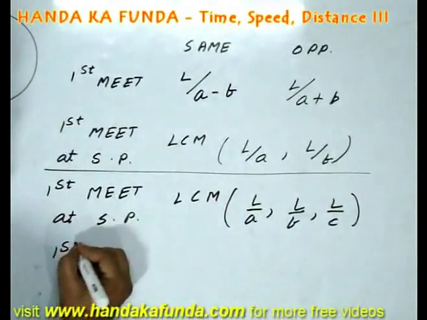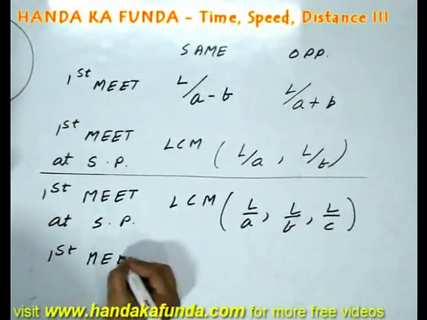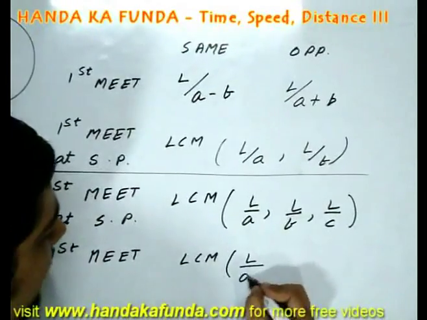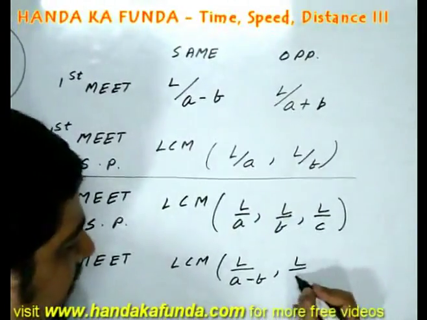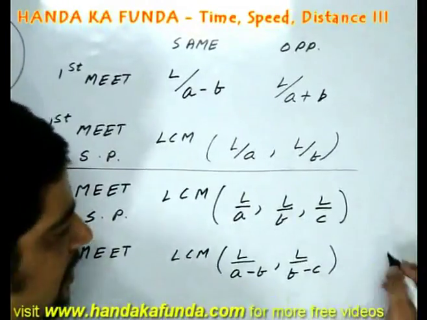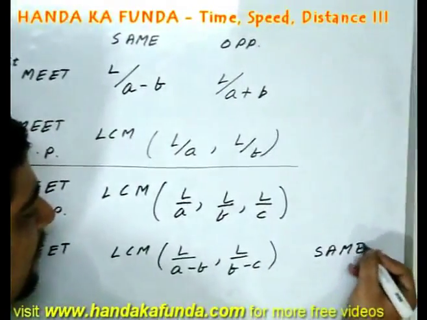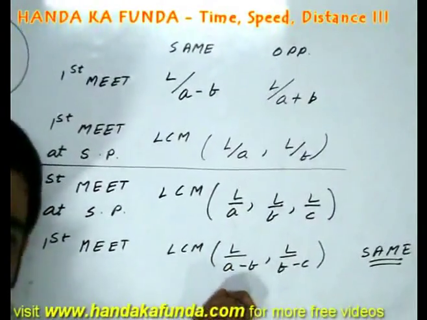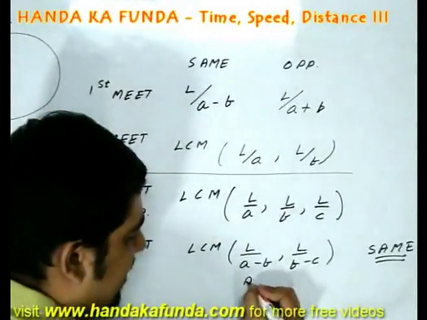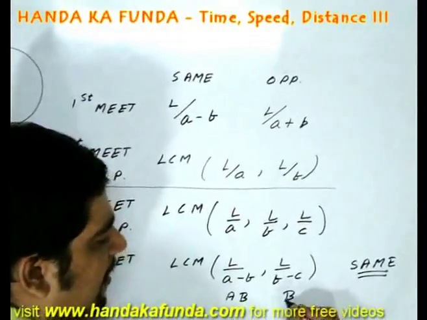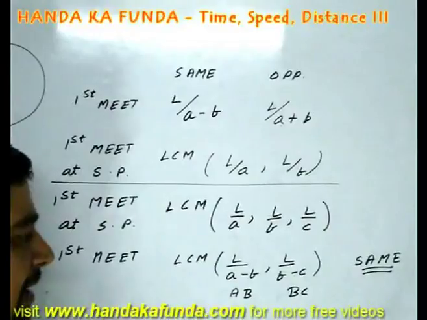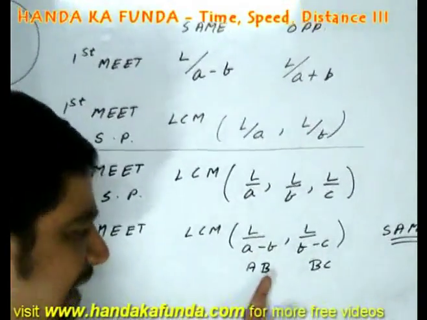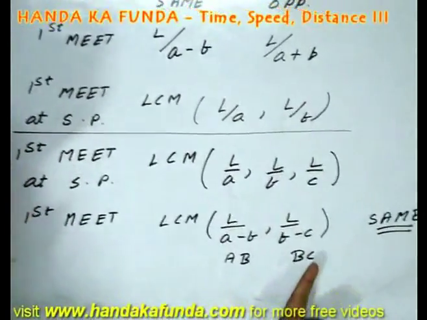But can you tell me when the first meeting overall will occur? That will be the LCM of L by A minus B and L by B minus C. This is when they are running in the same direction. Why so? L by A minus B in itself reflects the time when A and B are meeting. L by B minus C reflects the time when B and C are meeting. If I take the LCM of the two values, that means at that particular instant, B is meeting with A and B is meeting with C.